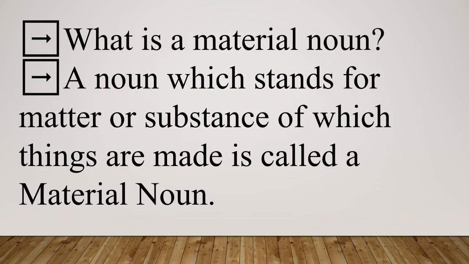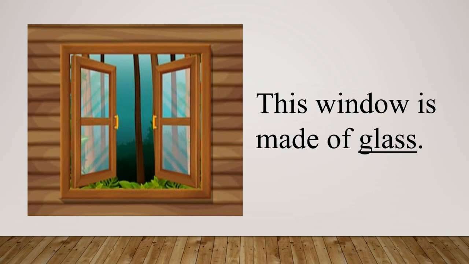What is a material noun? A noun which stands for matter or substance of which things are made is called a material noun. Now let's see the examples. This window is made of glass. In this sentence, glass is a material noun.